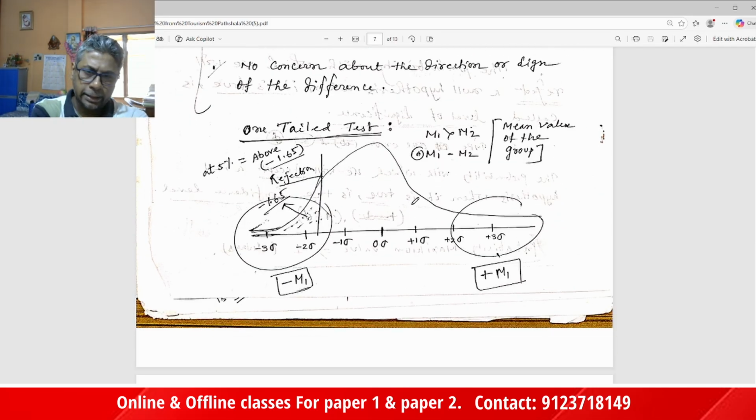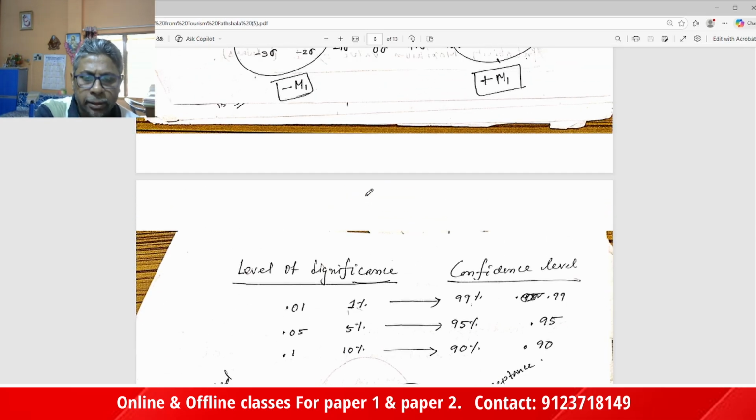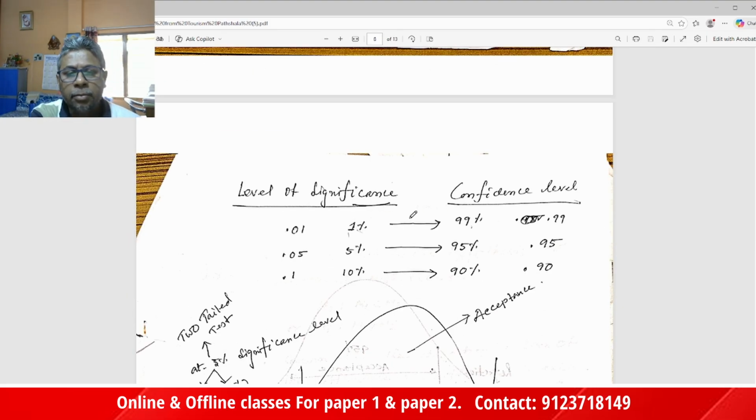Now, the one-tail test is the directional test. About the level of significance: a 1% level of significance means 0.01, with a 99% confidence level. 0.05 means a 5% level of significance and a 95% confidence level. 0.1 means a 10% level of significance and a 90% confidence level.